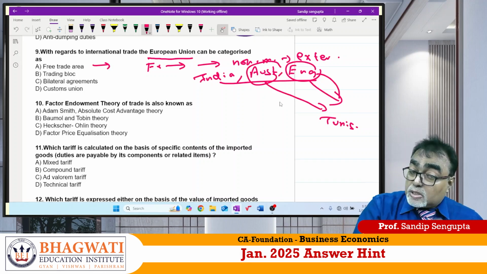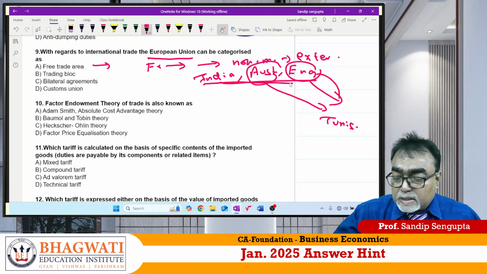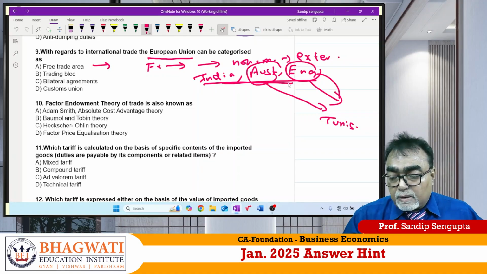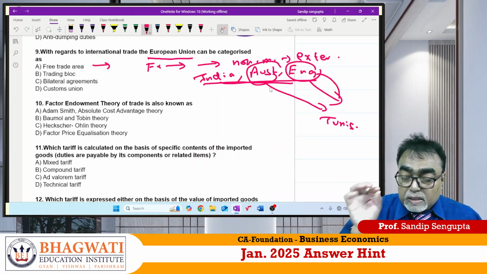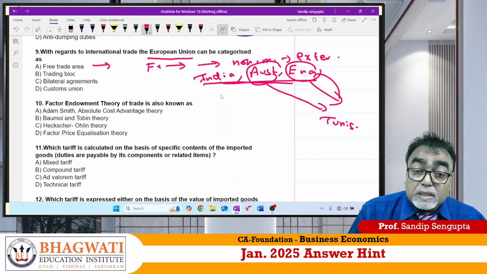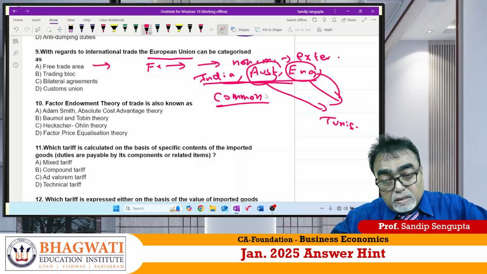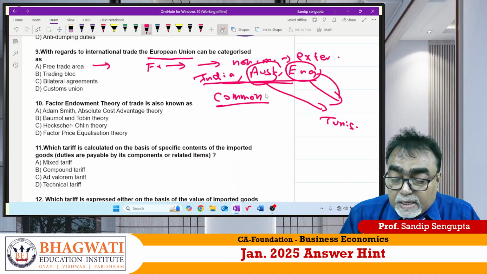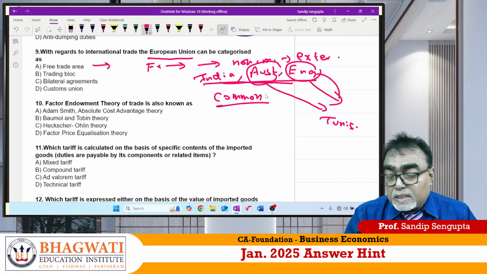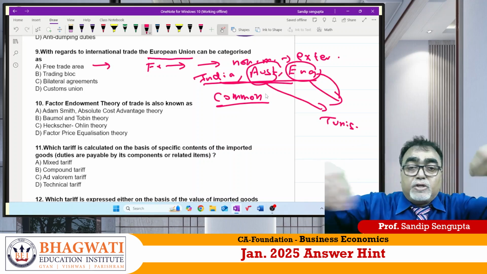Whereas for customs union, what is happening? For member countries, it is the same. For non-member countries, external tariff, they make a common tariff. I repeat again. There is a difference between free trade area and customs union. Free trade area is what? Where member countries are allowed the same thing, but external tariff, they can individually determine.